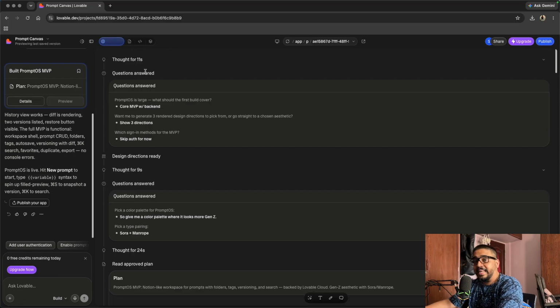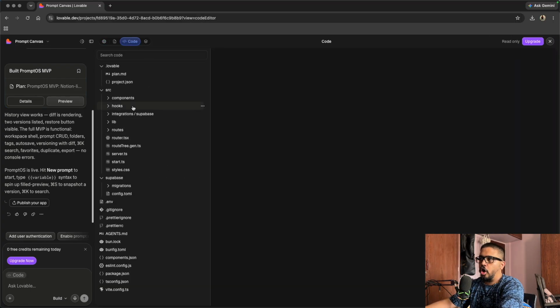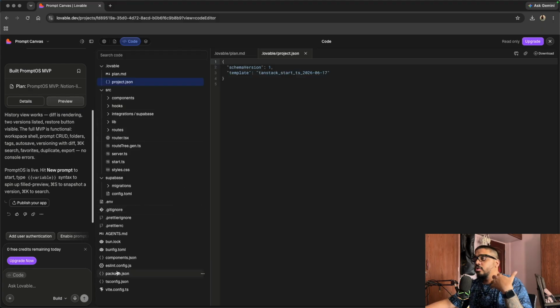We can see in Lovable the code here. These are the code which is written, the components, hooks, and every single thing. So basically you can download all this code and debug from your own system. What I'm going to do now is give the SRS and PRD file down below in the description for your reference. You can go ahead and review it. I'm going to give Lovable's link. You can go and check Lovable. Making a product in 2026 is really as easy as eating an ice cream. It hardly took 1 hour for me to build this complete working prototype. Everything is AI. I haven't written a single line of code for this, especially the product Prompt OS.